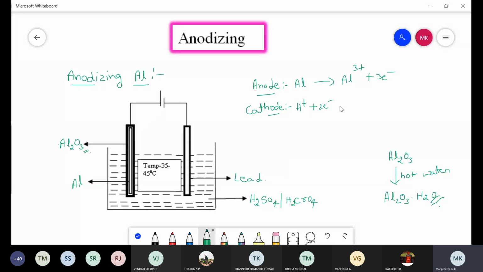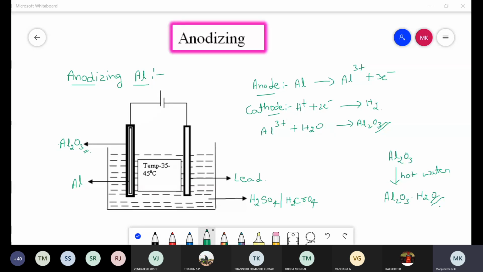They are reduced to hydrogen, while the aluminium ions formed react with water. Aluminium oxide is formed. This aluminium oxide is unstable in nature, therefore it undergoes further reaction: it is immersed in hot water.